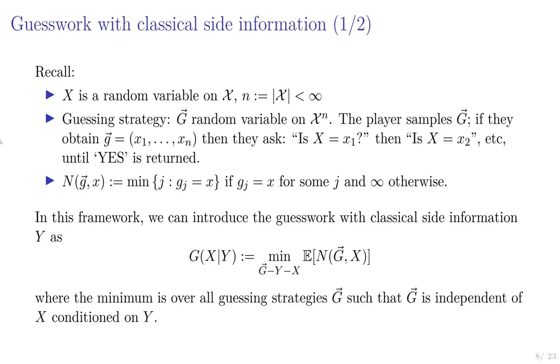So I've recalled the framework up here, and in this framework, the guesswork with classical side information is given by the same minimum expected number of guesses, except we allow a slightly more general class of guessing strategies. In this case, the player has access to some side information y that's correlated with x, and they're allowed any guessing strategies that are independent of x conditioned on y, right? So their guessing strategy can be correlated with x through y, but not depend directly on x. And this reflects the fact that they're allowed to look at their random variable y and choose a guessing strategy accordingly.